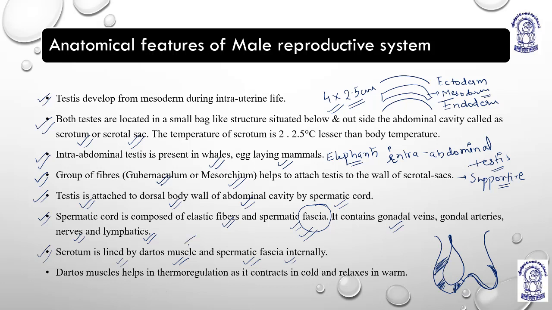The dartos muscle helps in contraction and relaxation, which helps during temperature variation. So the dartos muscle provides the property of thermoregulation, as it contracts during cold and relaxes during warmth, so that the testis can maintain the temperature required for sperm formation. So all these points are clear. Now we are coming to the next slide.